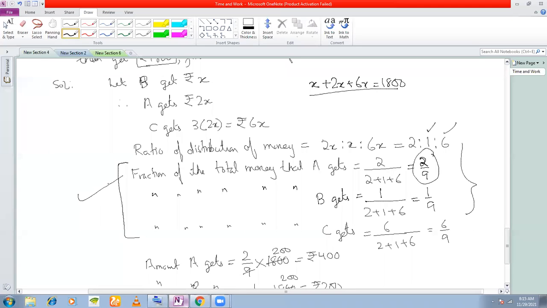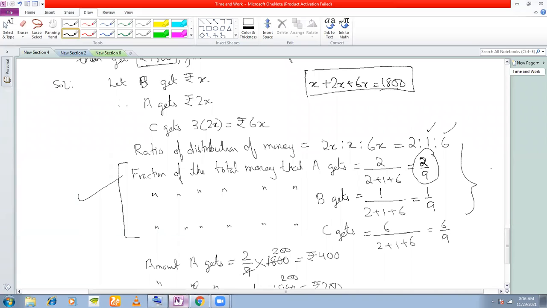Now, the reason that I did this problem was I just wanted to show you how ratio and proportion works. What is the link between ratio and a fraction? Because if you do it the other way, you will not get that link. Sir, can you show the question again?